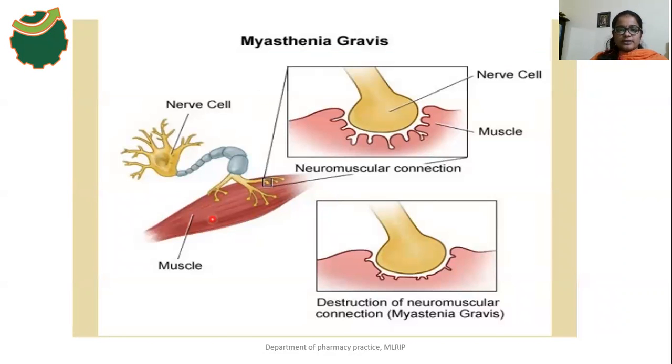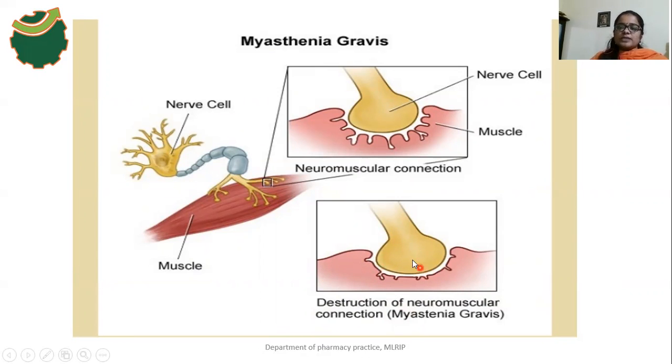See, this one is the nerve cell, this one is the muscle cell, and this area is the neuromuscular connection. This is a normal neuromuscular connection. See this one, the destruction of the neuromuscular connection. This area is the myasthenia gravis neuromuscular connection, where there is destruction of the neuromuscular connections because of those antibodies.